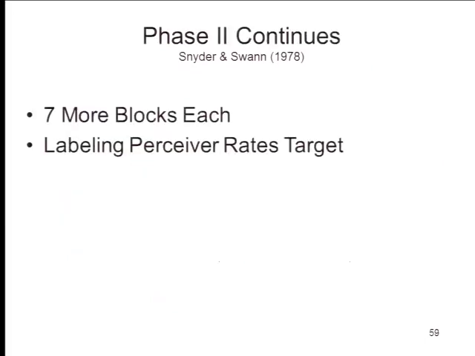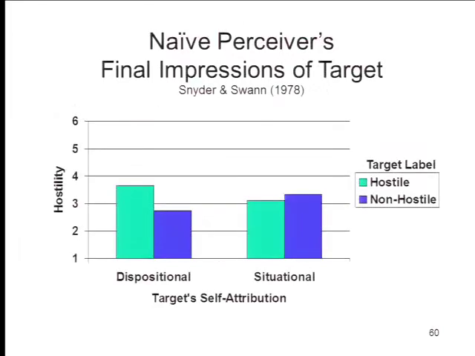Okay, so now phase 2 continues for 7 more blocks each, with the target and the naive perceiver taking turns again. And then finally, this should say naive perceiver rates the target. And what you can see here is that the naive perceiver now also rates the target as a hostile person. That's this difference, but again, only in the self-attributional condition. What's gone on here is that the target's hostility is both perceived by the labeling perceiver, but also perceived by the naive perceiver, because in fact, in this dispositional condition, the targets have behaved hostilely. They have behaved in a hostile manner, but the behavior of the target has been created out of whole cloth by the labeling perceiver. Okay? You can see how this transaction now is going on.